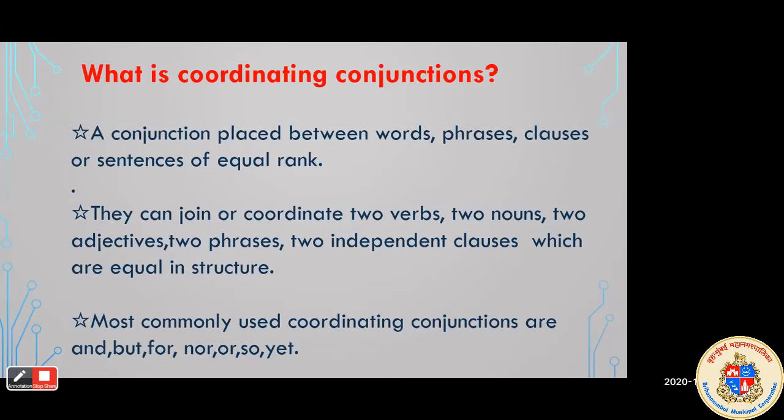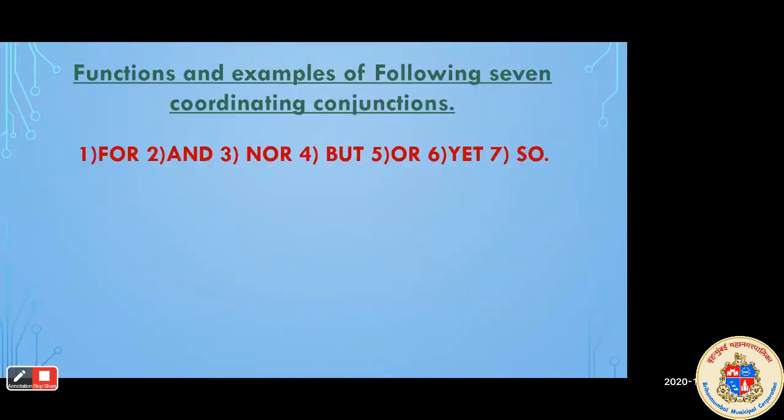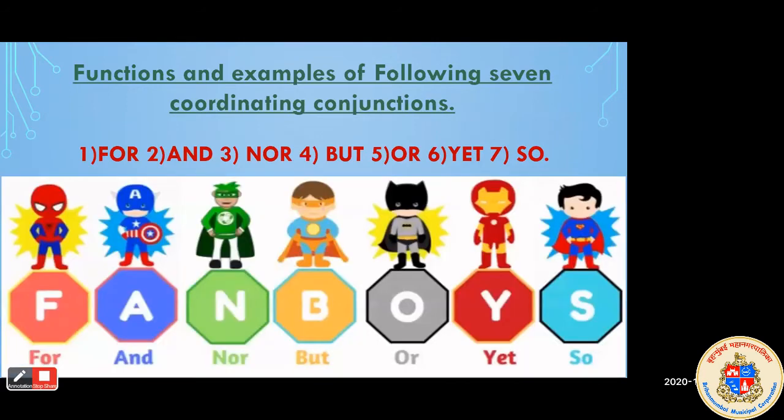So here, students, let's see the functions of some important coordinating conjunctions, functions and examples of the following 7 coordinating conjunctions. So the first is for, second is and, nor, but, or, yet, so. So to remember these coordinating conjunctions, you can use this simple idea.